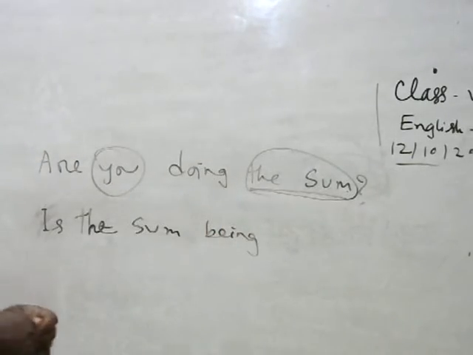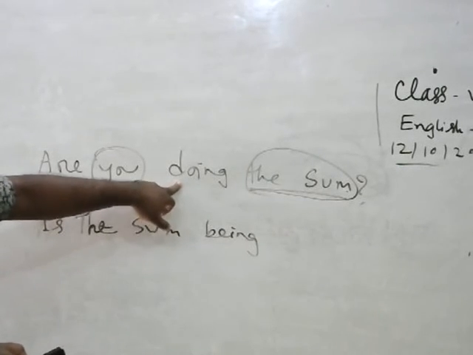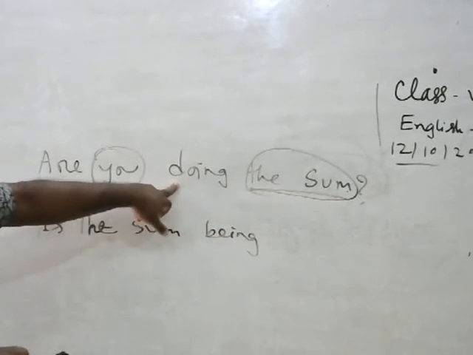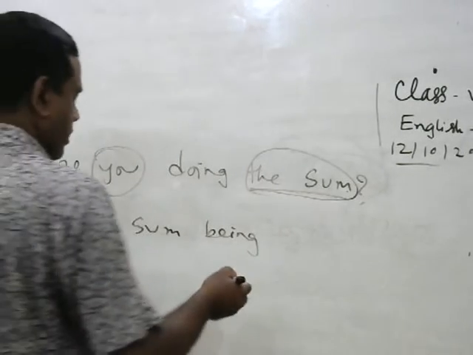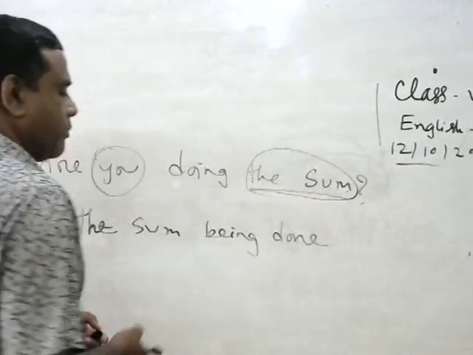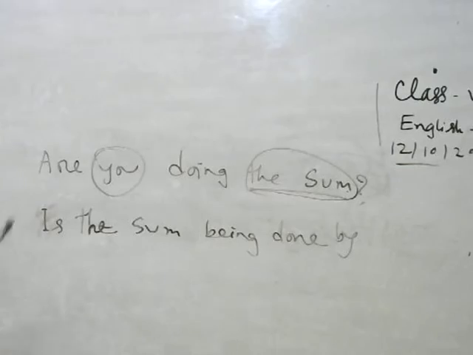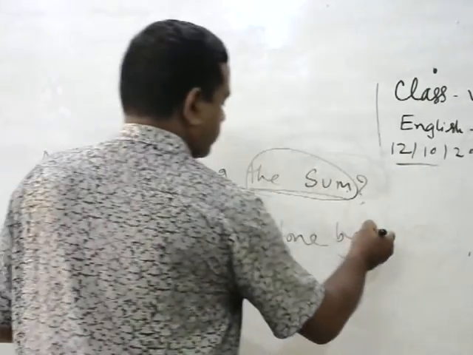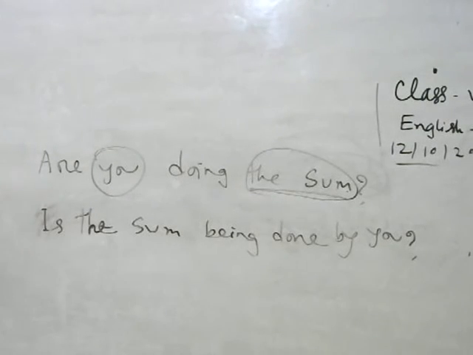If the sentence is continuous, we write being before the verb. We write the verb's past participle form: do, done. Is the sum being done? Then we write by. Then we write the subject, you. Okay, my dear learners, we can change this sentence into passive form.